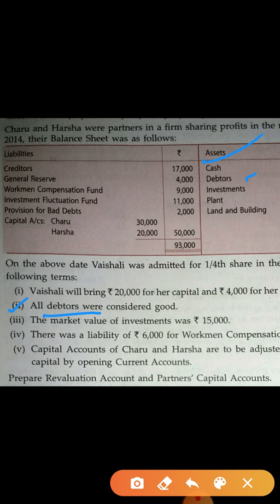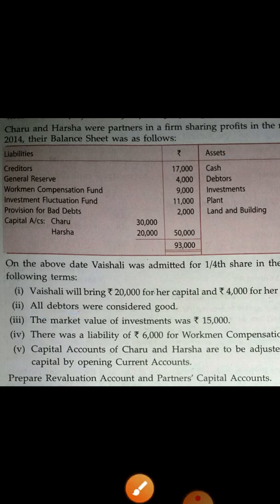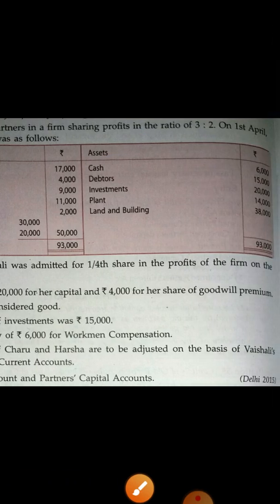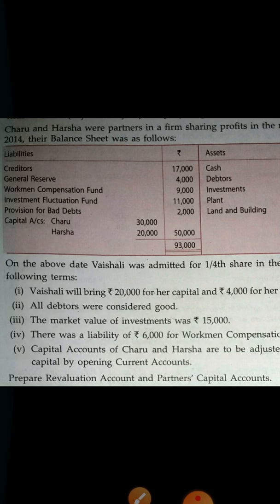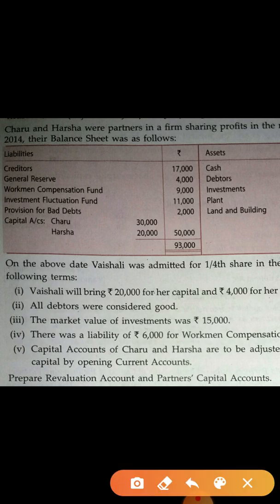If any bad debt or doubtful debt is given, it means you have to decrease. But you can see on the asset side no doubtful debt or bad debt is given. On the liability side you will see provision for bad debt. Actually provision is a liability, so it is given here. Provision for bad debt 2,000 is given.